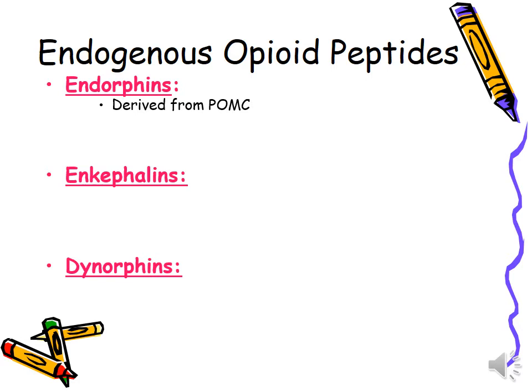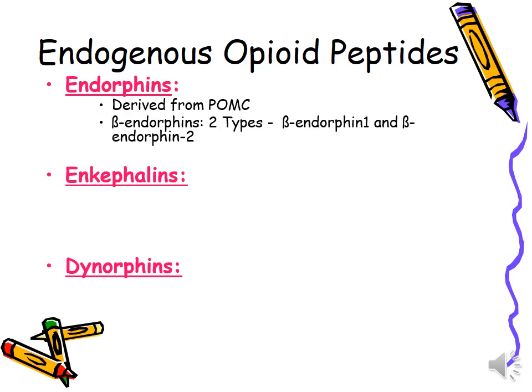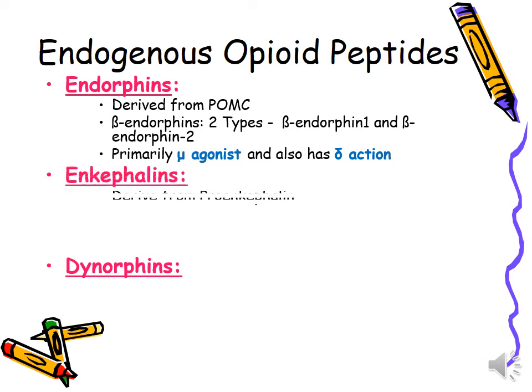So endorphins are derived from POMC. There are beta endorphins. These are of two types, 1 and 2. They act primarily on mu receptors as agonist, and it has kappa action too. Then come enkephalins.